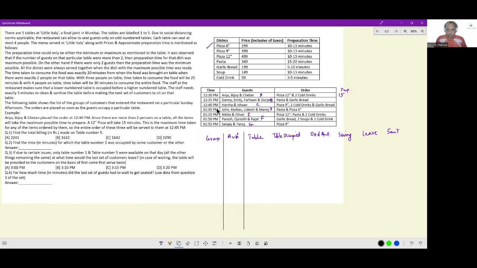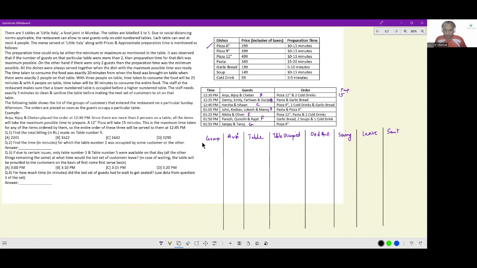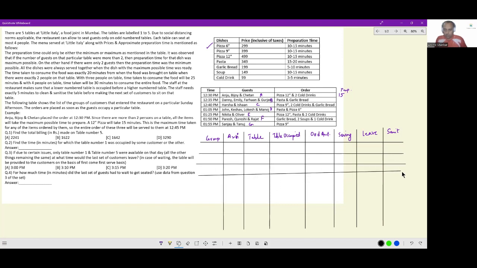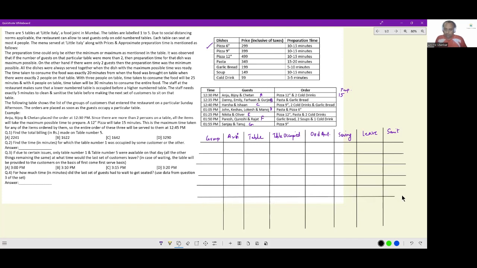We have 7 groups. Okay. So group 1, group 2, group 3, group 4, then group 5, group 6, and finally group 7. Even within this, I'll try to record it in a manner that is sensible.